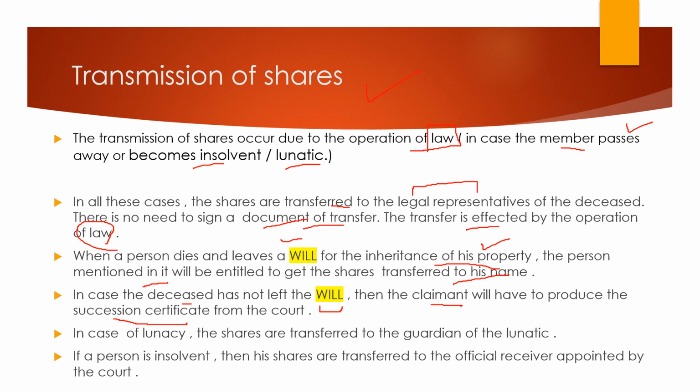And if the person goes lunatic, then who is going to get it? The person who is the guardian of the lunatic, because as long as he is alive, there will be somebody to take care of that person, and the guardian will be getting the shares. And if a person goes insolvent, the shares are transferred to the official receiver appointed by the court. In insolvency, the court will appoint an official receiver, and then he will be entitled to those shares.